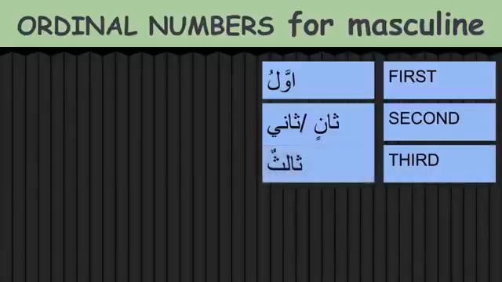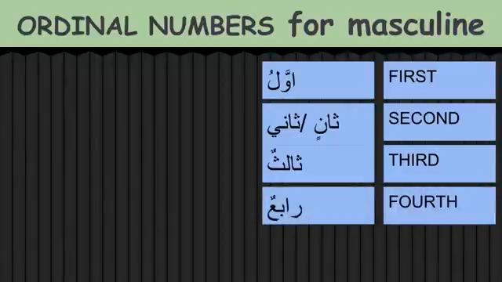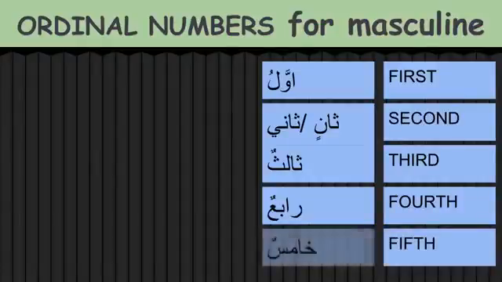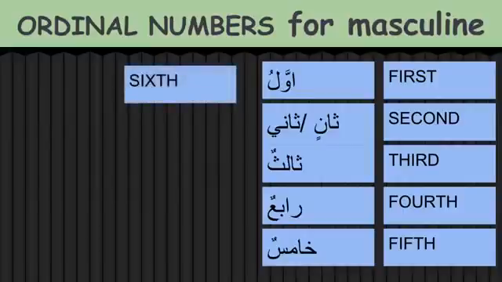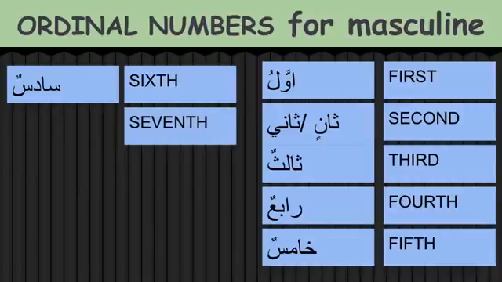Third is thalithun. Thalatha will be thalithun. Arba'a will be rabi'un, fourth, rabi'un. Fifth, khamsa will be khamisun. Khamisun is fifth. And sixth, sitta, but sixth is sadisun. It's a little bit irregular again here. It's sadisun. Seventh, 7 is sab'a.